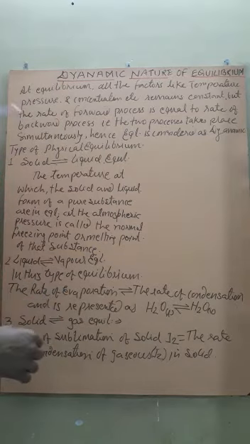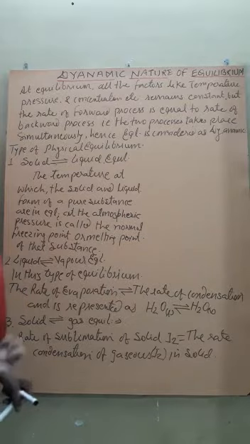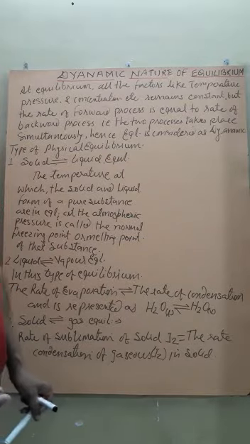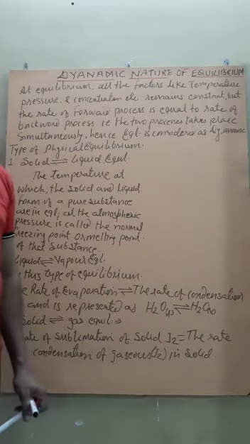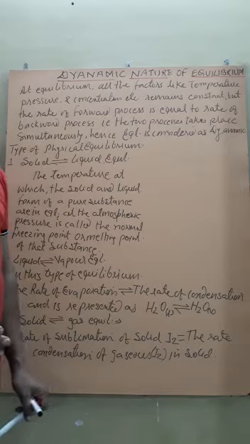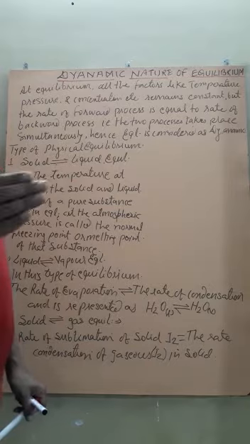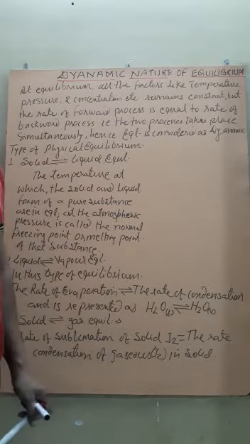Dynamic nature. Students, at equilibrium, all the factors like temperature, pressure, concentration, etc. remain constant, but the rate of forward reaction is equal to the rate of backward reaction or process.